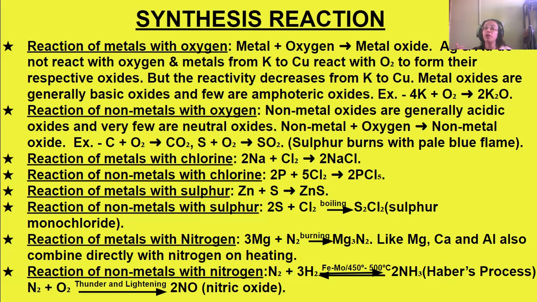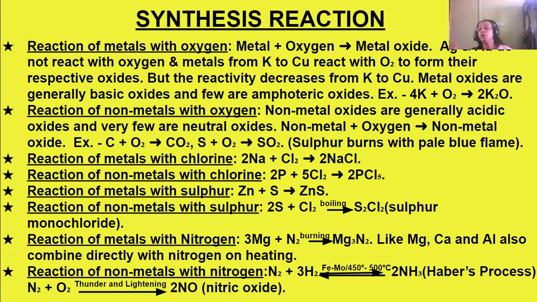Then metals with chlorine: sodium reacting with chlorine forms sodium chloride. Salts are formed. Non-metals with chlorine: phosphorus combining with chlorine forms phosphorus pentachloride. Metals with sulfur: zinc plus sulfur forms zinc sulfide. Non-metals with sulfur: chlorine combining with boiling sulfur forms sulfur monochloride.